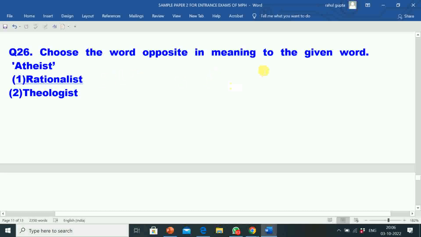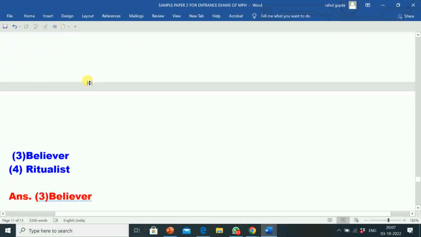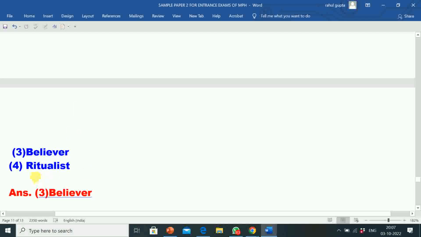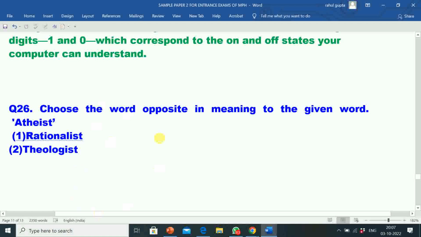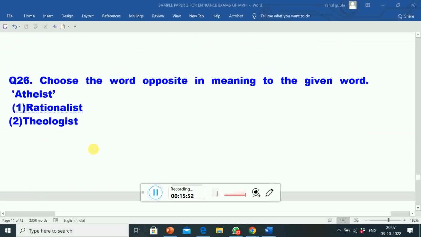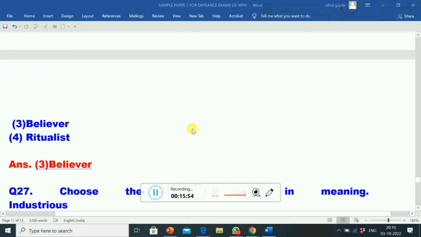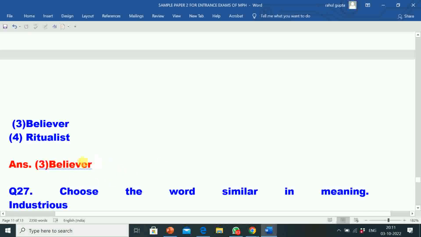Next question 26. Choose the word opposite in meaning to the given word. Atheist. Option A, rationalist. Option B, theologist. Option C, believer. Option D, ritualist. Correct answer is believer. So antonym of atheist is believer. So meaning of atheist in Hindi is Nastik, and its antonym is believer, that is Astik.